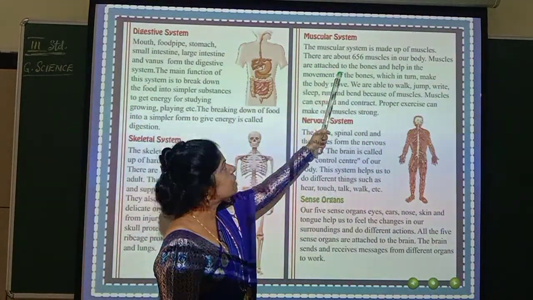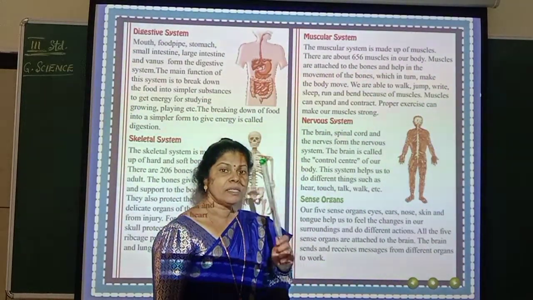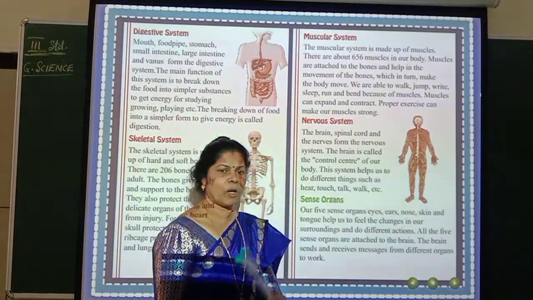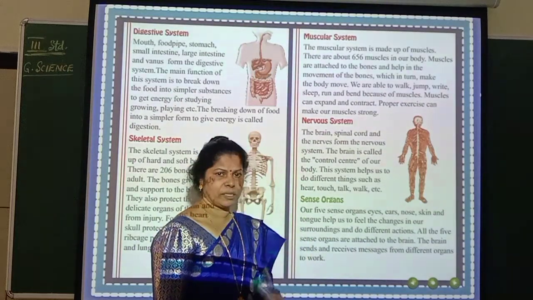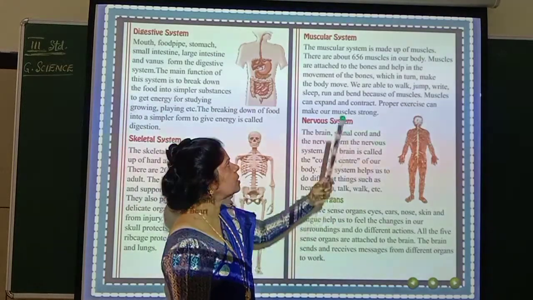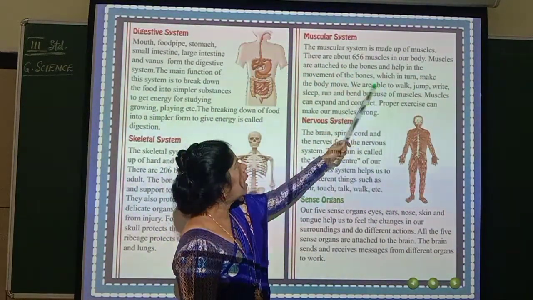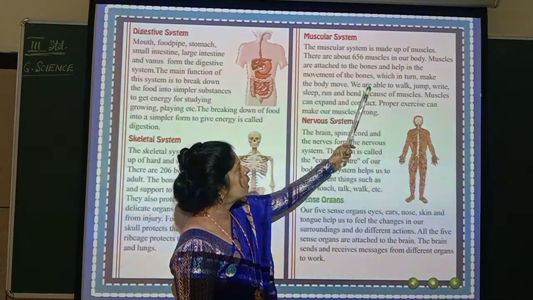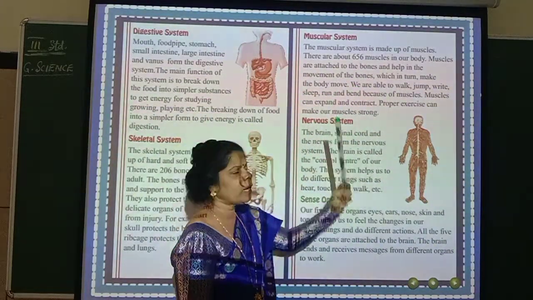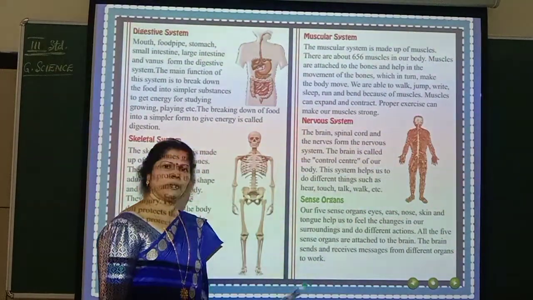There are about 656 muscles in our body. How many muscles are there? 656. How many bones are there? 206. How many muscles are there? 656 muscles in our body. Muscles are attached to the bones and help in the movement of the bones, which in turn makes the body move. So just imagine, only if this was there, you would not have moved.